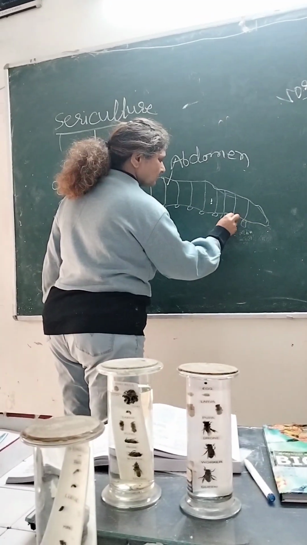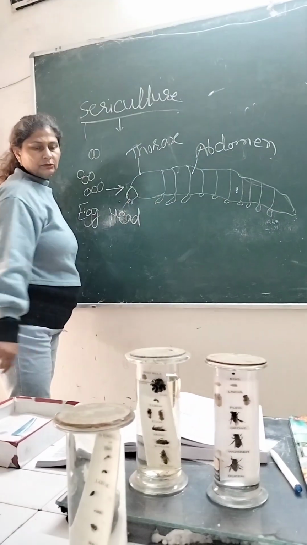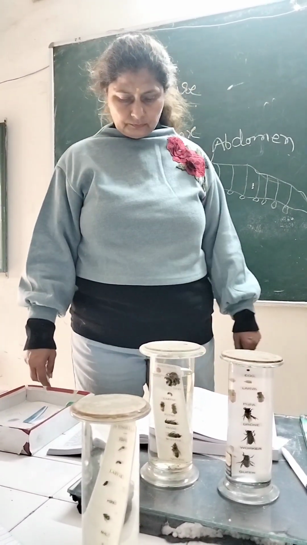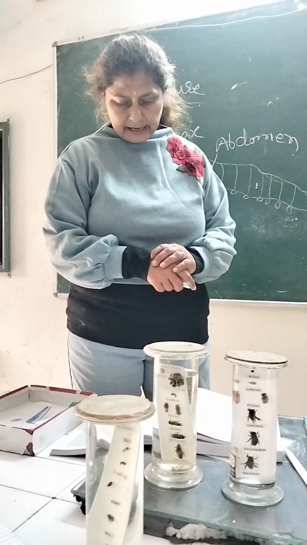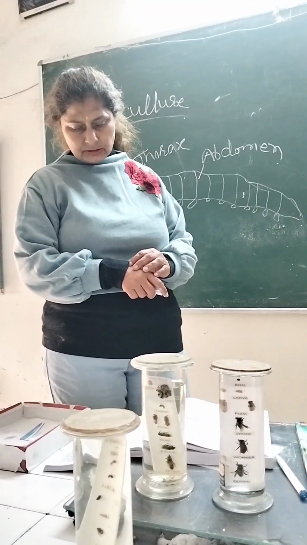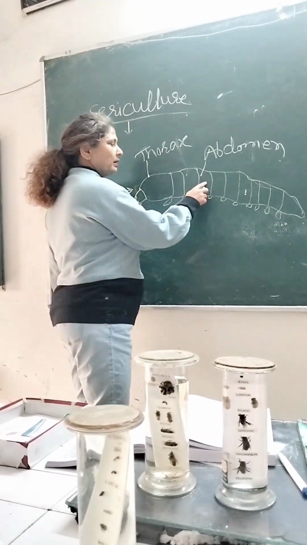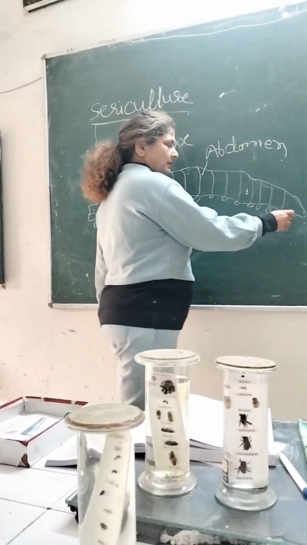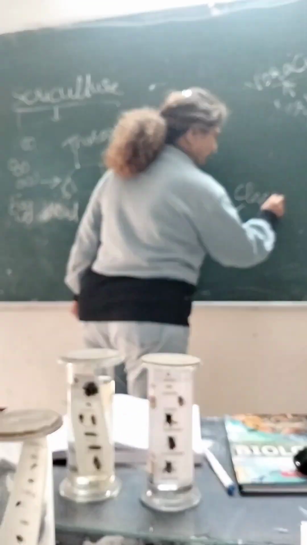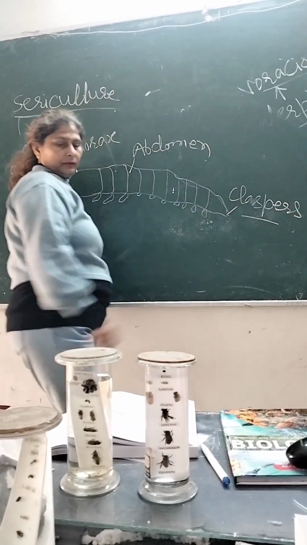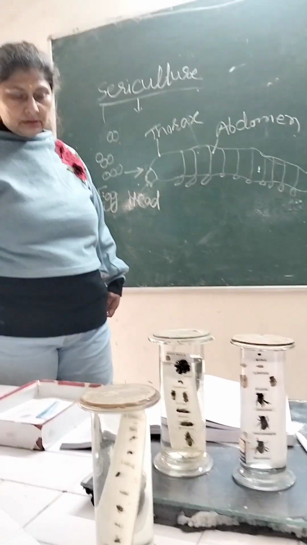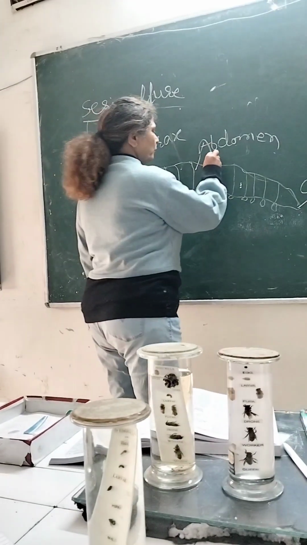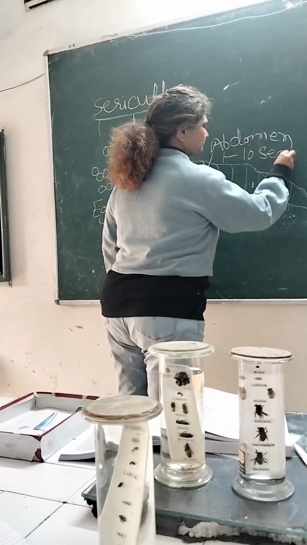The body is a segmented body, which we can see from here. The larva contains segments. Abdomen has 10 segments. You can number them. The last segment has claspers. This is clear. It has 1 to 10 segments.